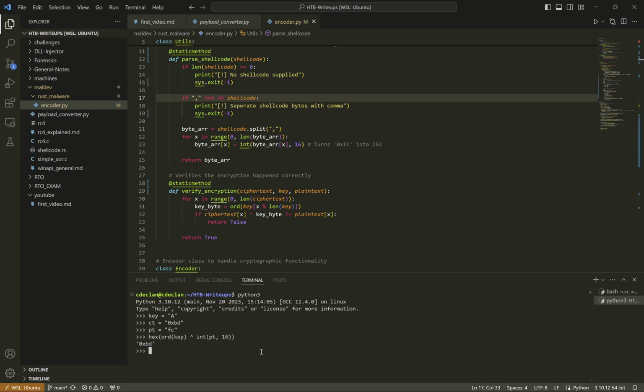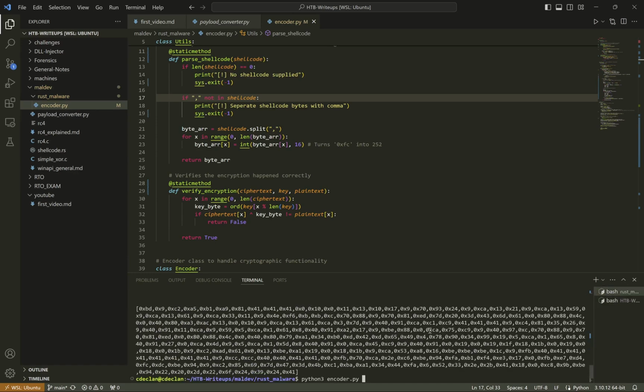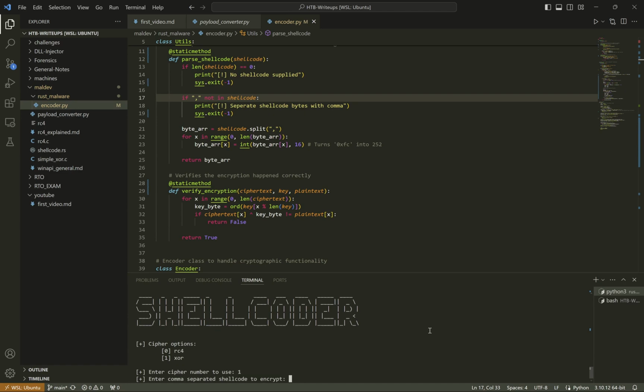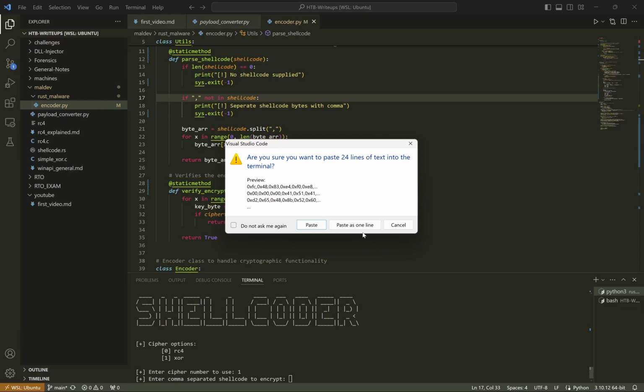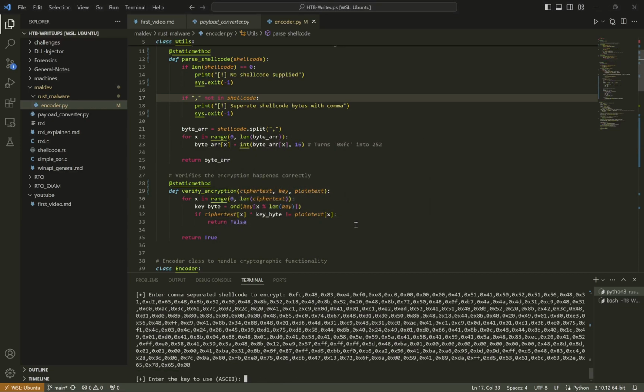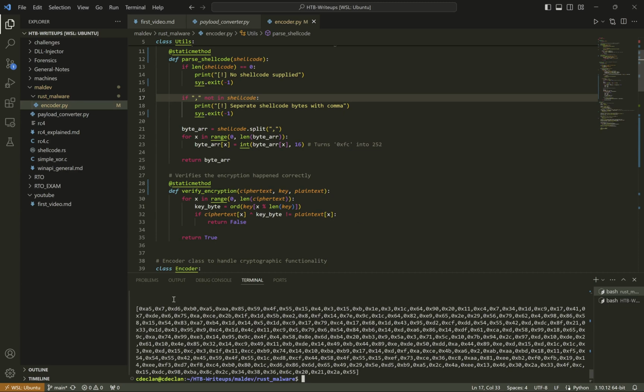And if you were to do int ct 16 XOR ord key, hex, you'd see we get the same thing back. So we know that our encryption is working. And just to show you that it works with the arbitrary length key, we'll do it one more time. There you go.